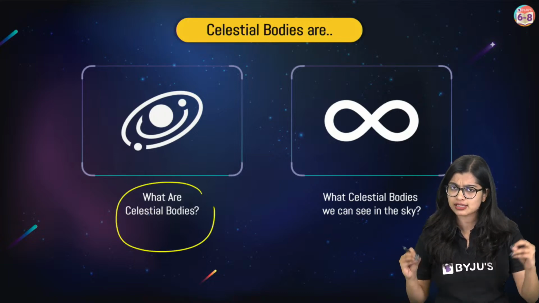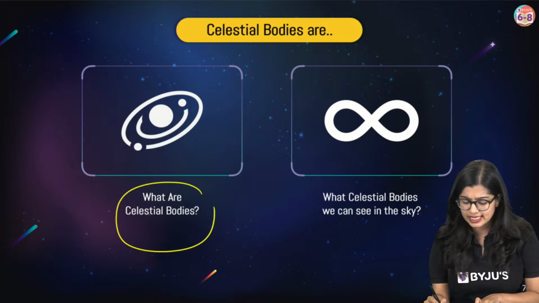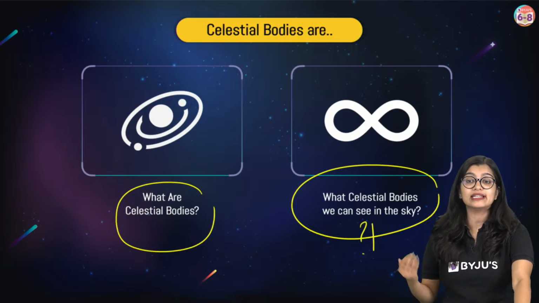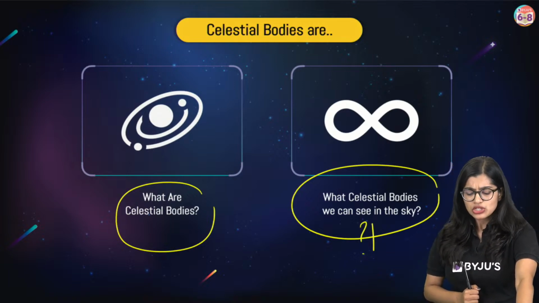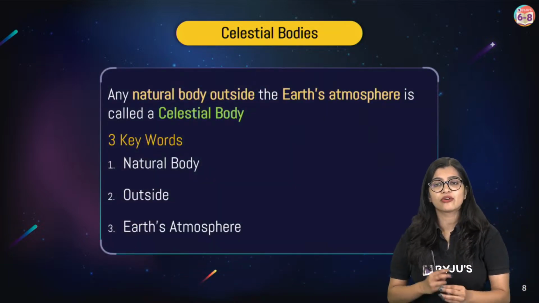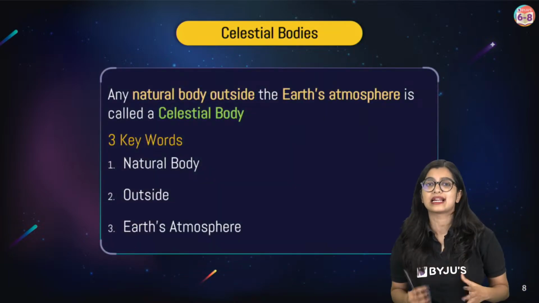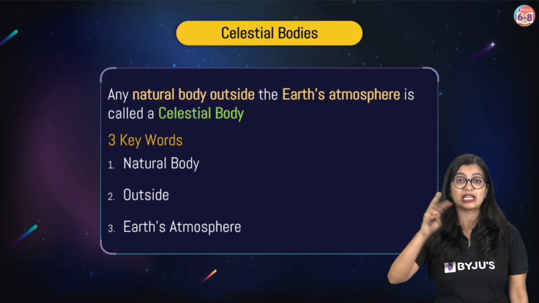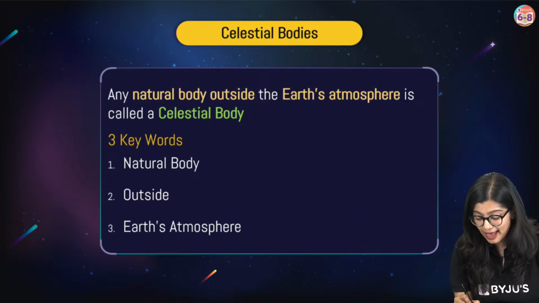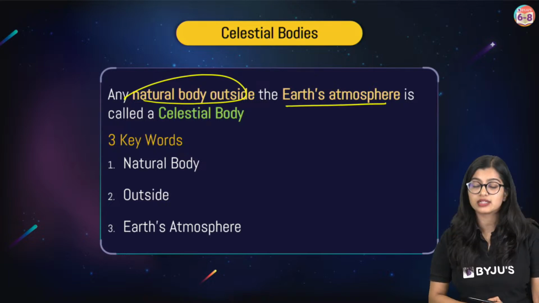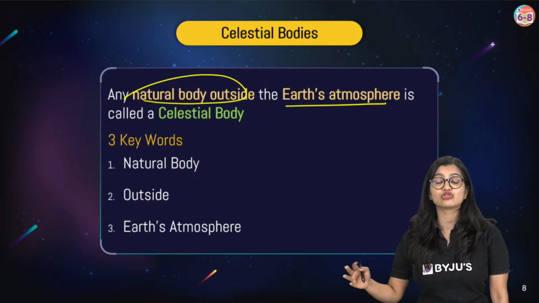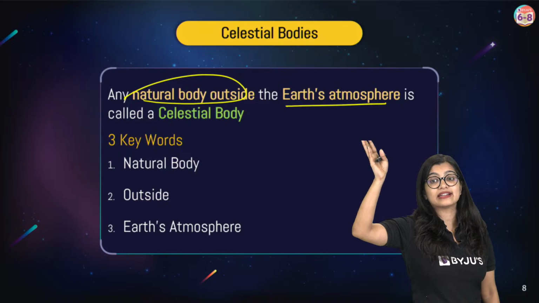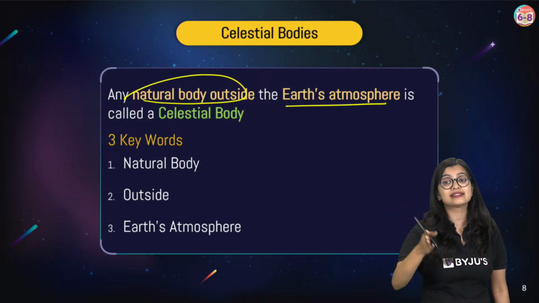Like I told you, today is the first class, introductory class, right? So we will understand what these celestial bodies are and what the celestial bodies are that we can see in the sky. Yes. So let's understand with a very simple definition. Now, celestial bodies are any natural bodies. So that means it's not something that man made, right? They are naturally present outside the Earth's atmosphere. So anything which is not present within the Earth's atmosphere and that is present outside the Earth's atmosphere and is there naturally, we call it a celestial body.